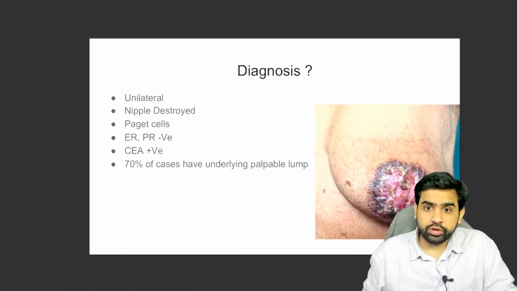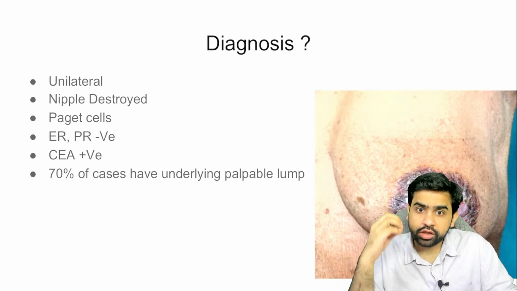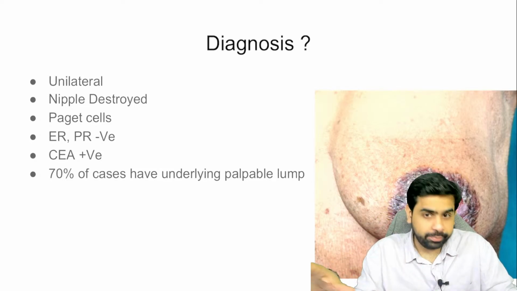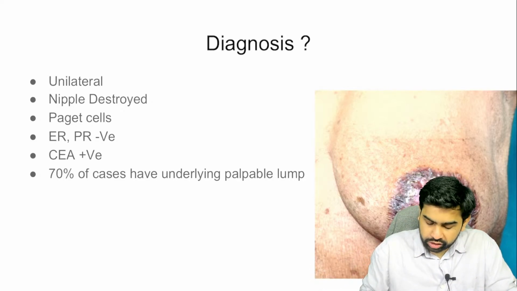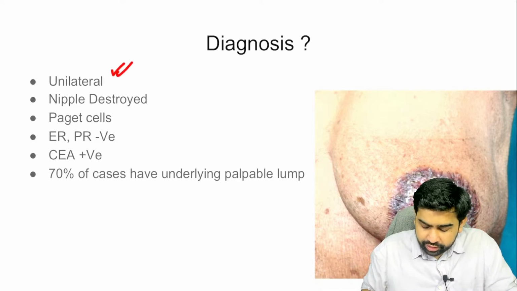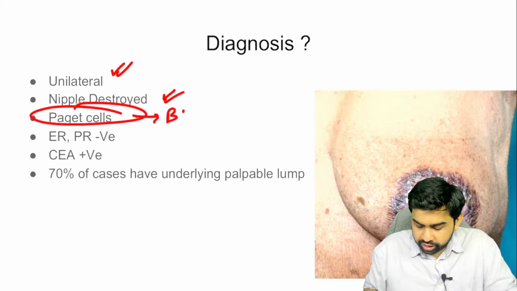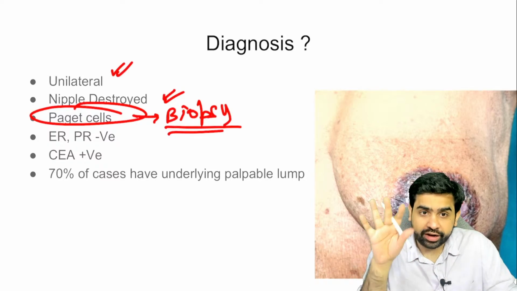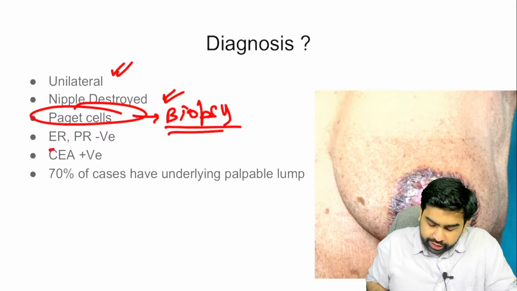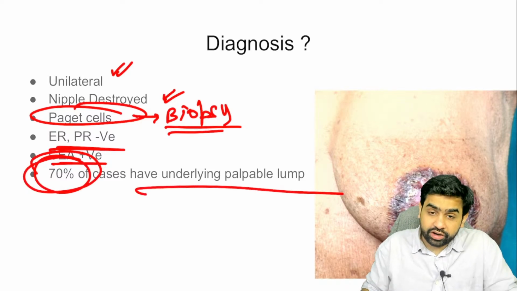Now what is this particular diagnosis? This is Paget's disease. The nipple areolar complex has been completely destroyed. It's usually unilateral. The characteristic thing is the biopsy, where you get Paget cells, which are clear cells. It is usually ER/PR negative, CEA is positive, and 70% of cases may have an underlying palpable lump.